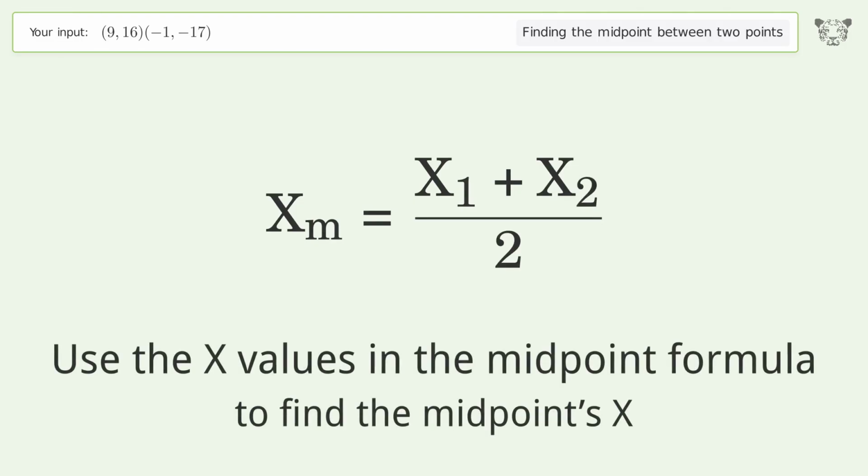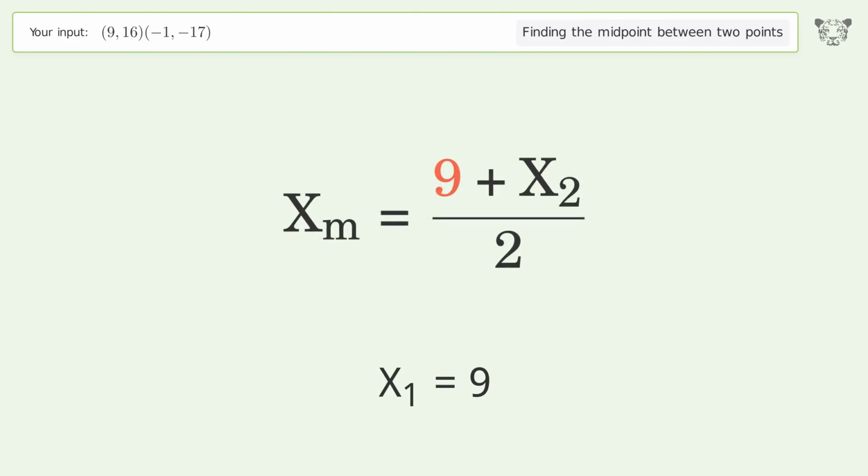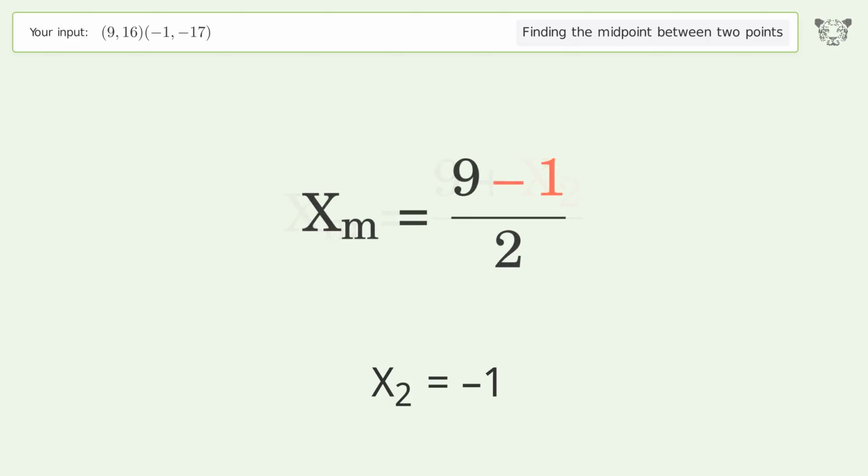Use the x values in the midpoint formula to find the midpoint's x. x1 equals 9. x2 equals -1. Simplify the arithmetic.